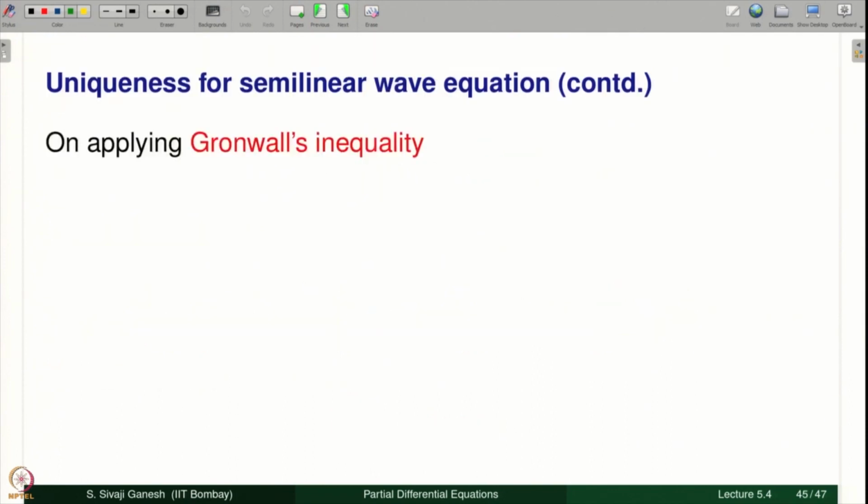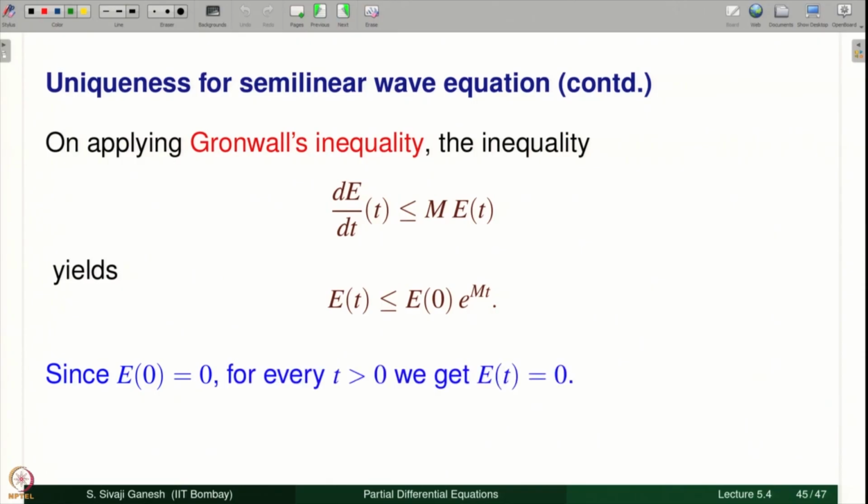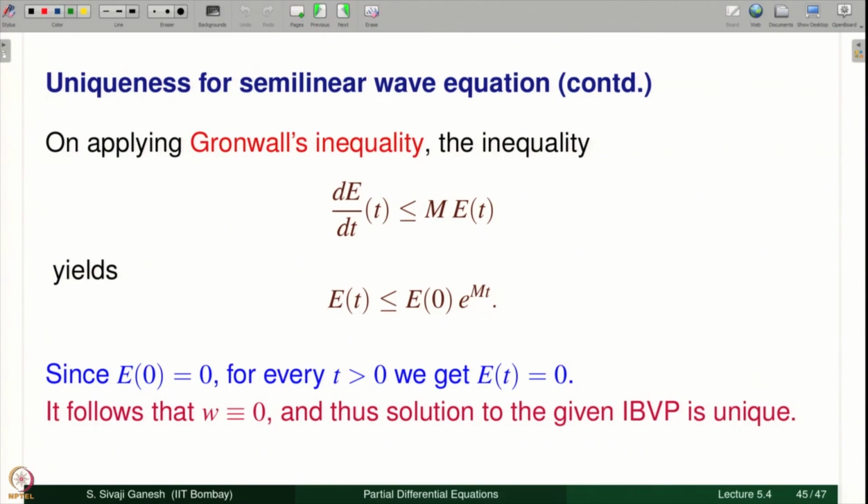Now, we will use Gronwall's inequality, which says if dE by dt is less than or equal to m times E, then the solution E of t is less than or equal to E of 0 into e power mt. E of 0 into e power mt is a solution of dE by dt equal to m E, but because of the inequality we get an inequality here. That is what Gronwall's inequality says. Now, E of 0 is 0, therefore E of t is less than or equal to 0, but by definition E of t is always greater than or equal to 0, therefore E of t is 0. Now, it follows that W is 0, therefore the solution is unique to the IBVP.